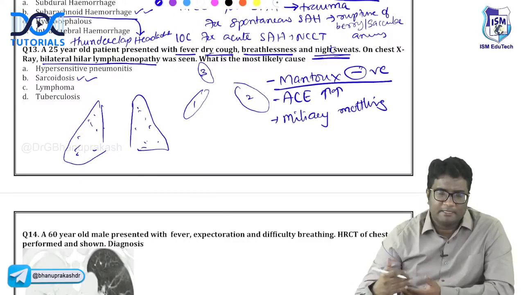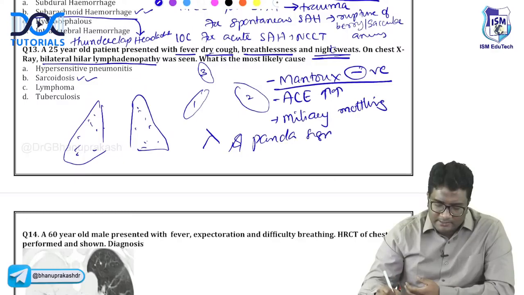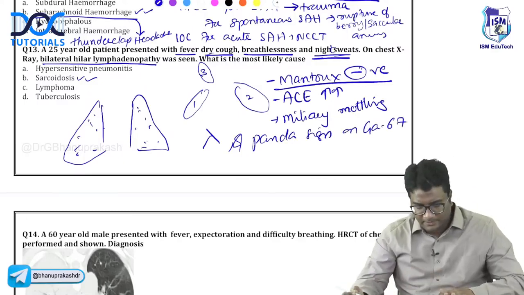So 1, 2, 3 sign, bilateral hilar lymphadenopathy, lambda sign and panda sign. Right, lambda and panda sign, these are seen on gallium-67 scan, right? So all of this is sarcoidosis.